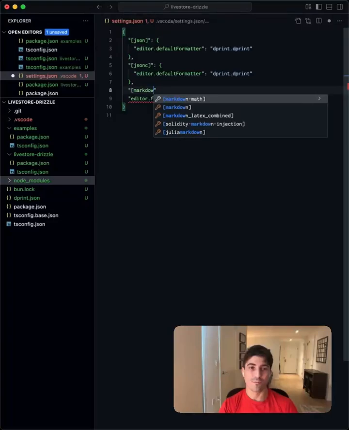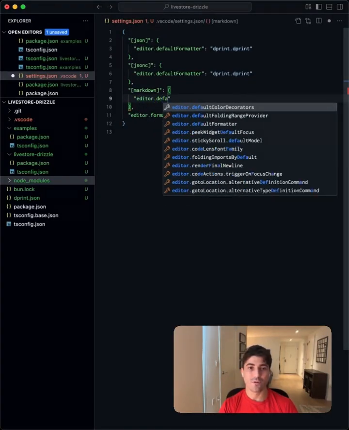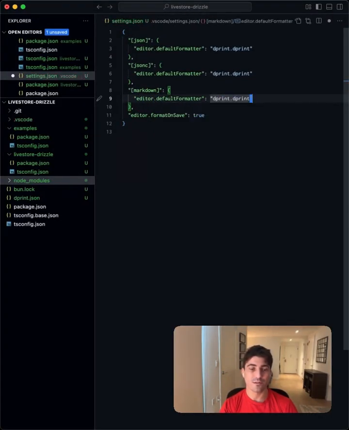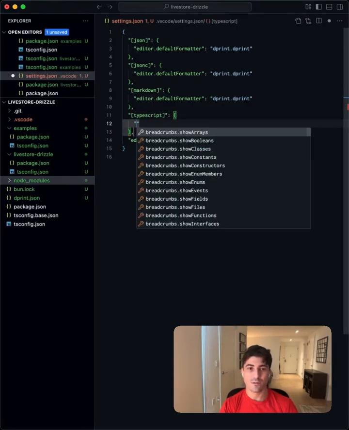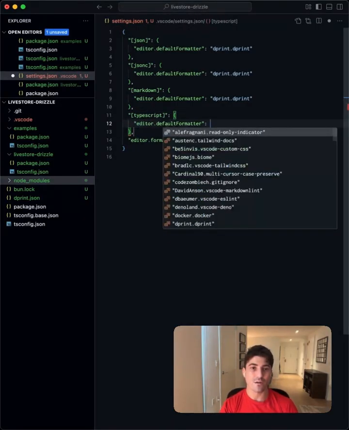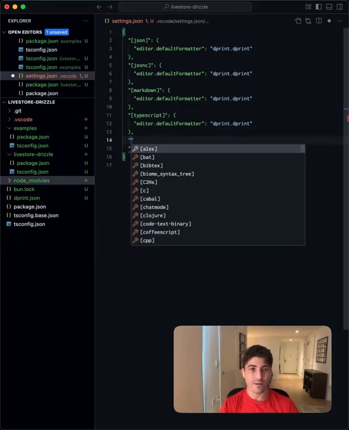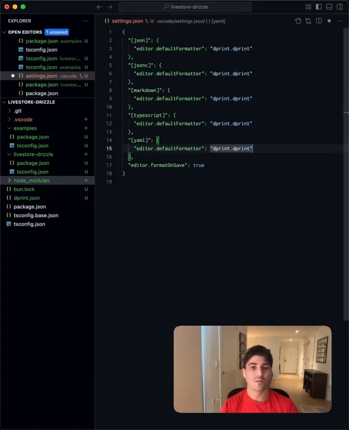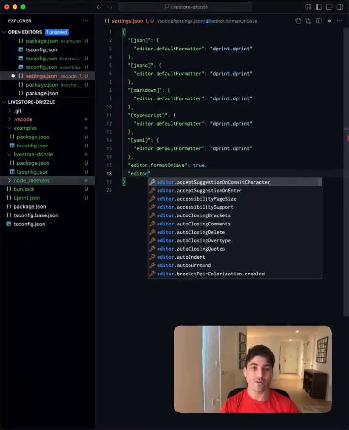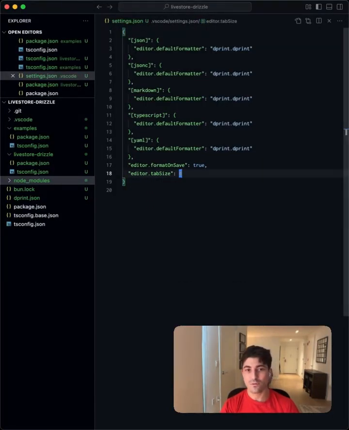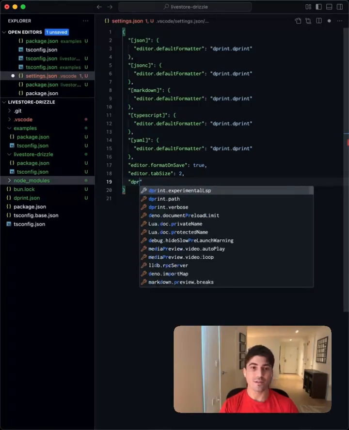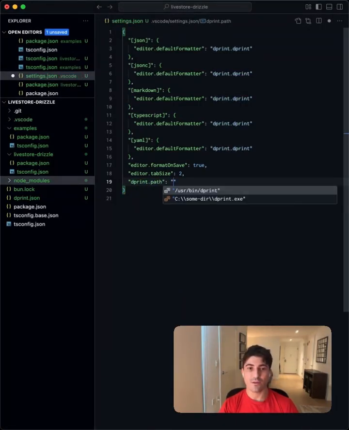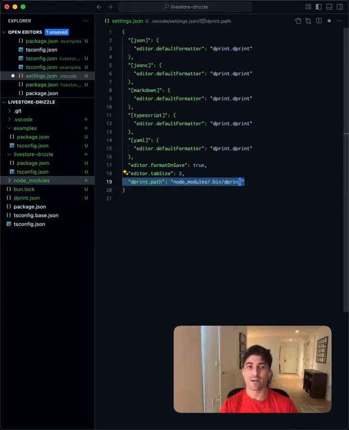Now let's add support for Markdown, editor.defaultFormatter to dprint, TypeScript, editor.defaultFormatter, dprint, and YAML. We'll also set the editor.tabSize to 2. And we'll tell it that the dprint path is at node_modules/.bin/dprint. And this will ensure that we'll just make use of the binary through its NPM distribution.